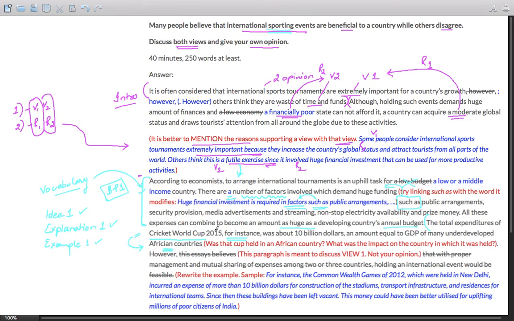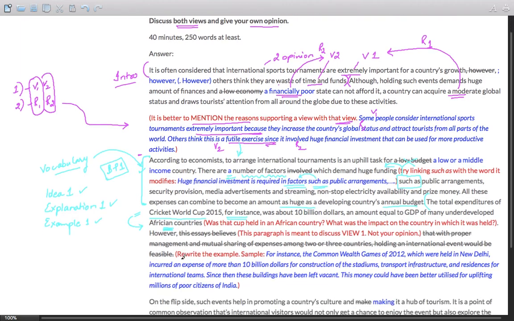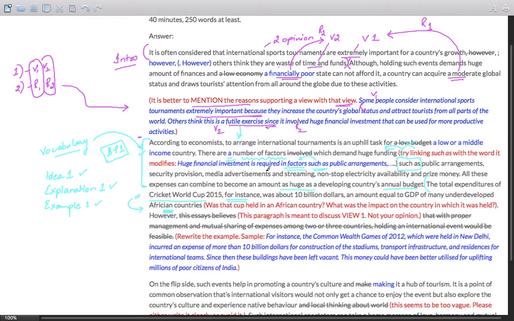So the student should have written where exactly was it, and it is much beyond the budget of that country. So I've tried to restructure the example over here in the context of India. For instance, the Commonwealth Games of 2012, which were held in New Delhi. Okay, so the place is the same. I've mentioned the place. Incurred an expense of more than $10 billion. This is just a hypothetical figure derived from here for construction of stadiums, transport infrastructure, residences for international teams.